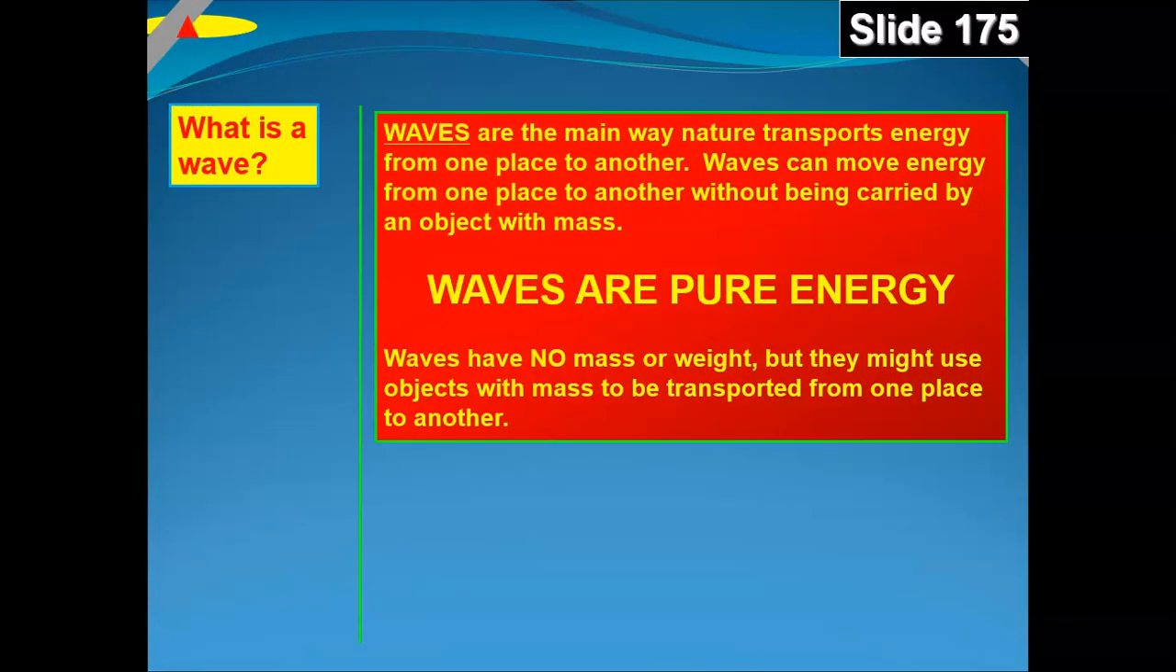So waves are the main way nature transports energy from one place to another. Waves can move energy from one place to another without being carried by an object with mass. Now I'm going to qualify that statement in a little bit. But waves are pure energy. So waves have no mass or weight, but they might use objects with mass to be transported from one place to another. So I'll explain what that means when we say it doesn't need an object with mass.